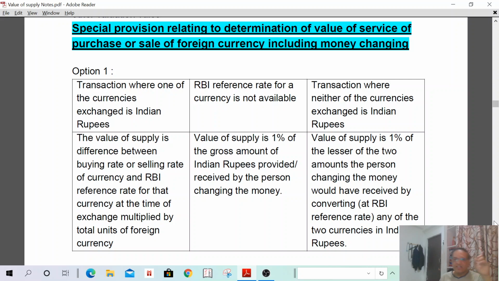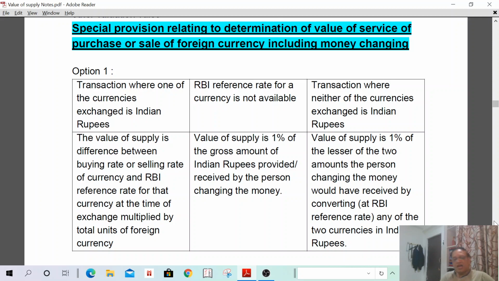That means if one of the currencies is Indian rupees, then the value of supply shall be the difference between the buying rate or selling rate and the RBI reference rate, and it shall be multiplied with the number of foreign units at the time of supply. First option, first one. Second one, RBI reference rate for a currency is not available. Where the RBI reference rate is not available, in such a case, what is the value of supply? If the RBI reference rate is not available, then the value of supply shall be 1% of the gross amount of Indian rupees provided or received by the person changing the money.